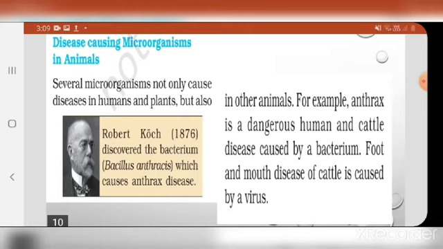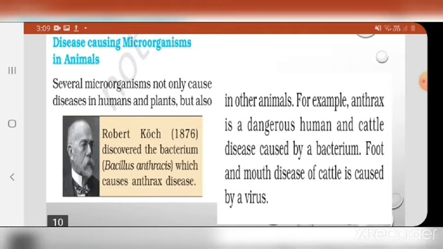And in which animal does it cause disease? In cattle and in humans. So you have to learn this, students. Another example of animal disease is foot and mouth disease. Foot and mouth disease is also a disease caused in cattle by a virus.